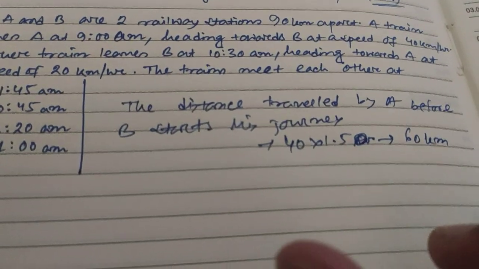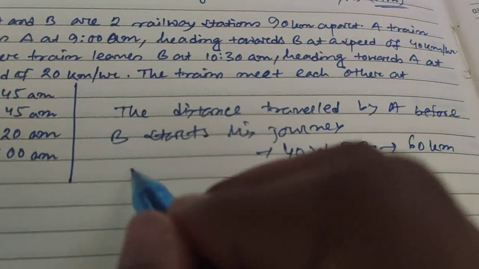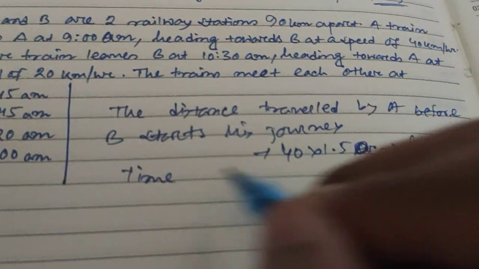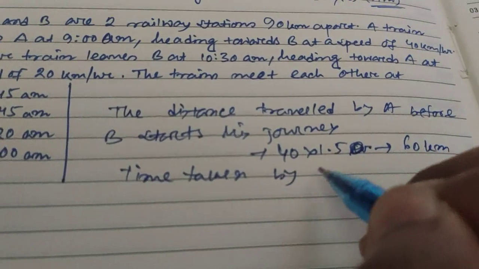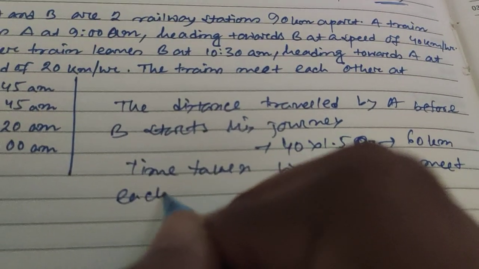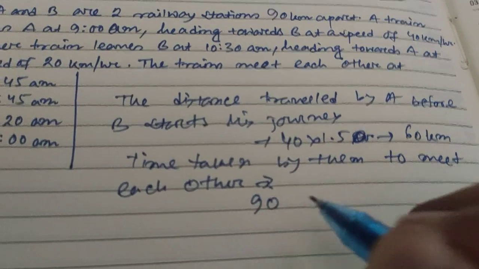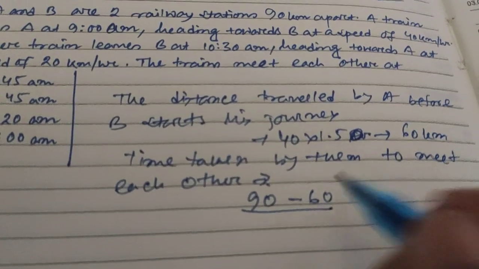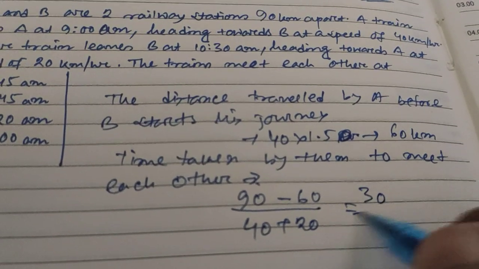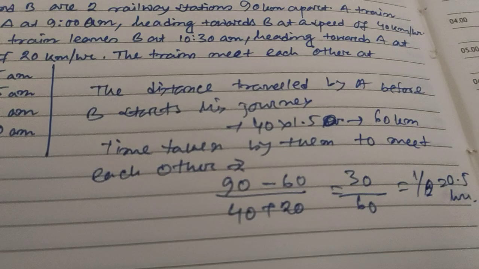So the time taken by them to meet each other, as both are moving in different directions, will be 90 minus 60 divided by their speeds, 40 plus 20. This is 30 divided by 60, which is half, or 0.5 hours, right?